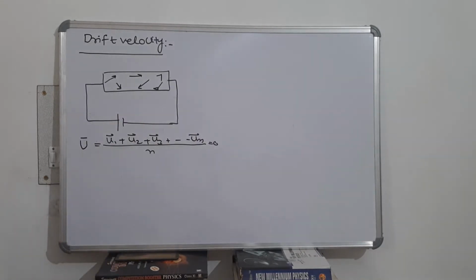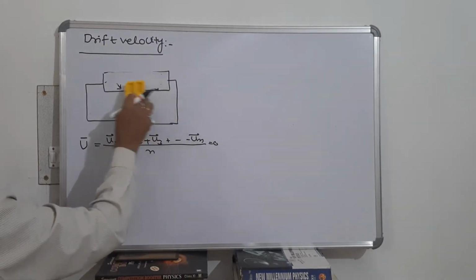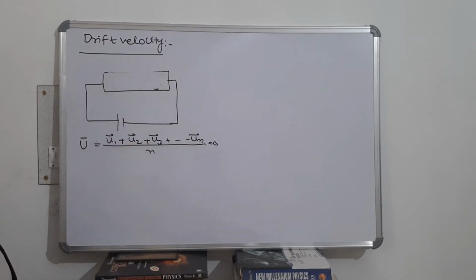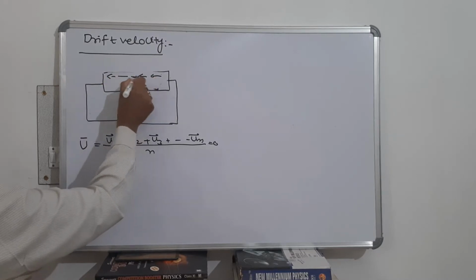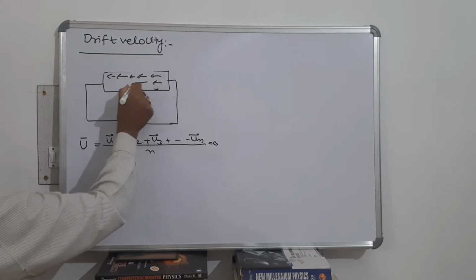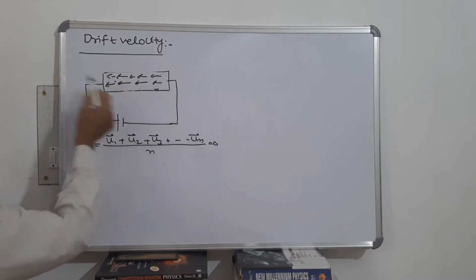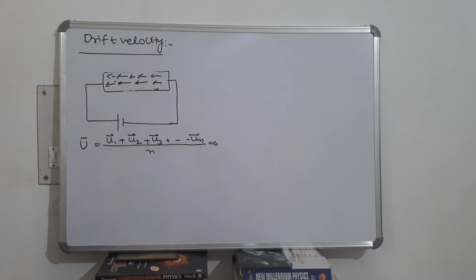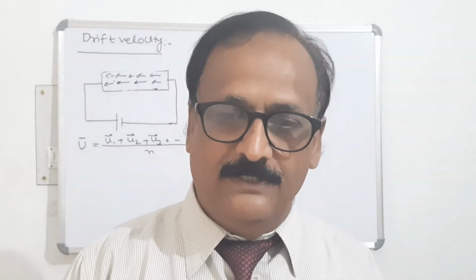But what happens when a potential difference is applied? When a potential difference is applied across the conductor, all the free electrons begin to move in the direction of the electric field, like this. They all begin to move in the same direction, and this constitutes a current. As the electron moves from this terminal to this terminal, after some time of traveling, it collides with other electrons and attains only an average velocity, and this average velocity is called drift velocity.